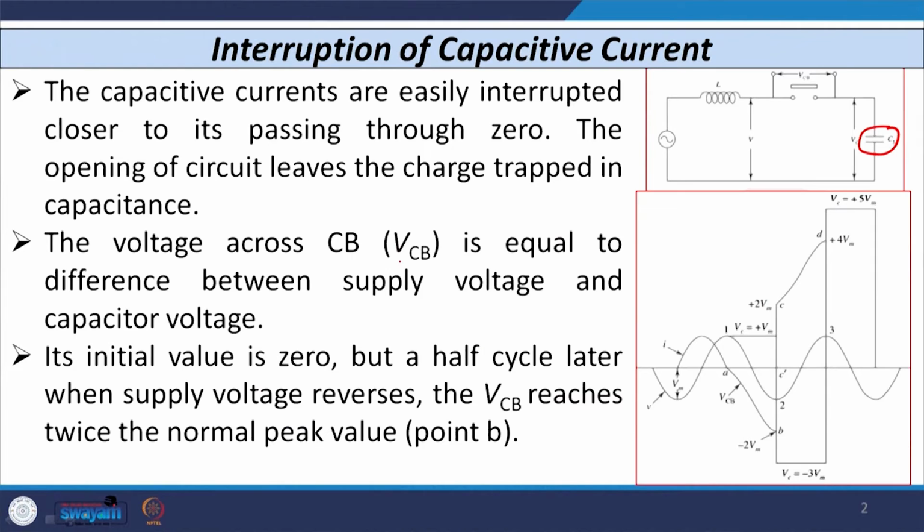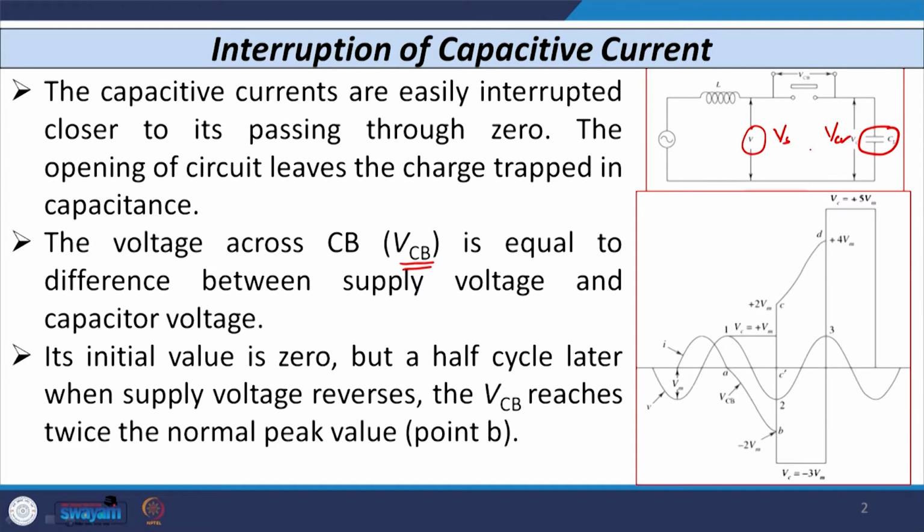You can see that the voltage across the circuit breaker, known as VCB, is equal to the difference between the supply voltage Vs and the capacitor voltage Vc. If you take the difference of these two, that voltage is going to appear across the contacts of the circuit breaker, and that is given by VCB. The initial value of VCB is normally 0.